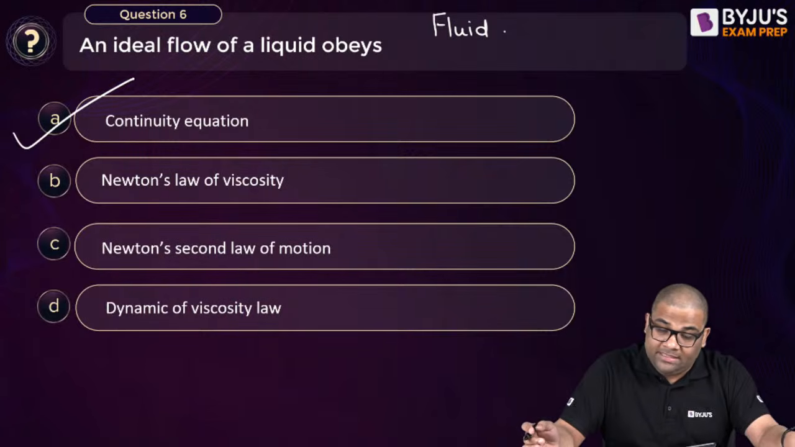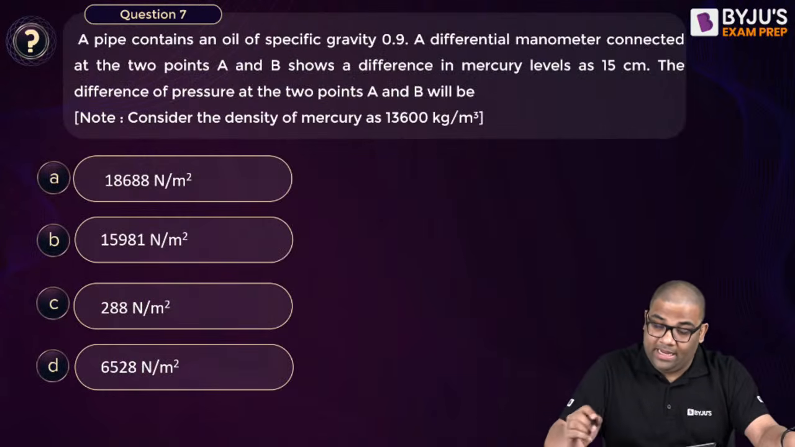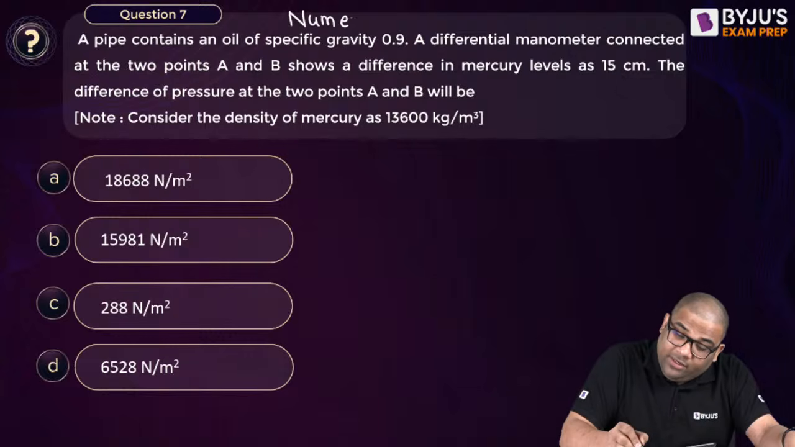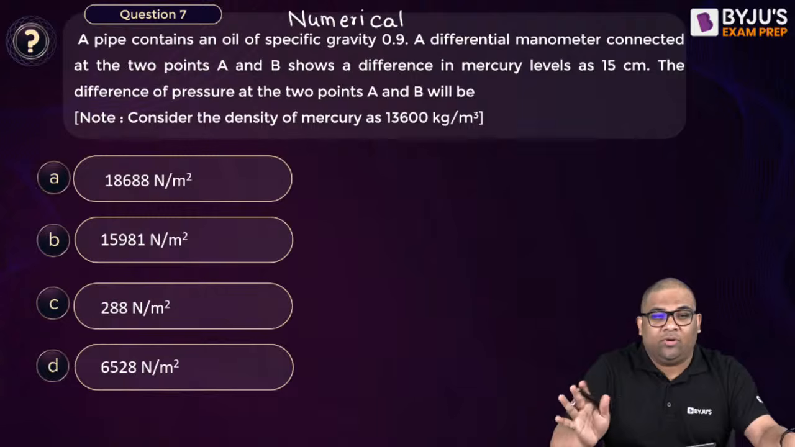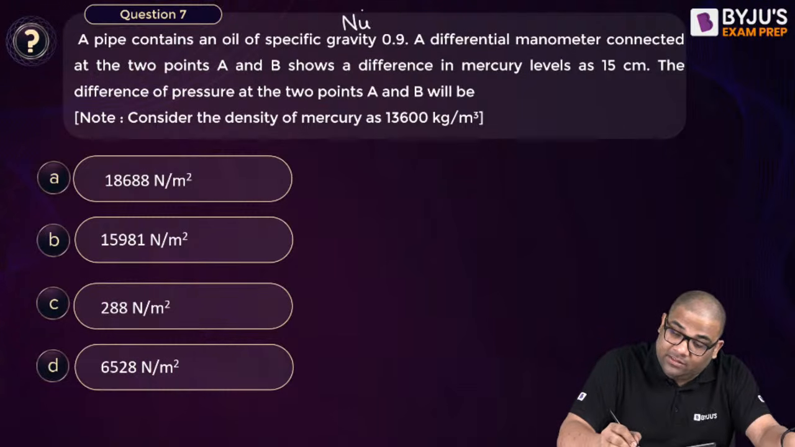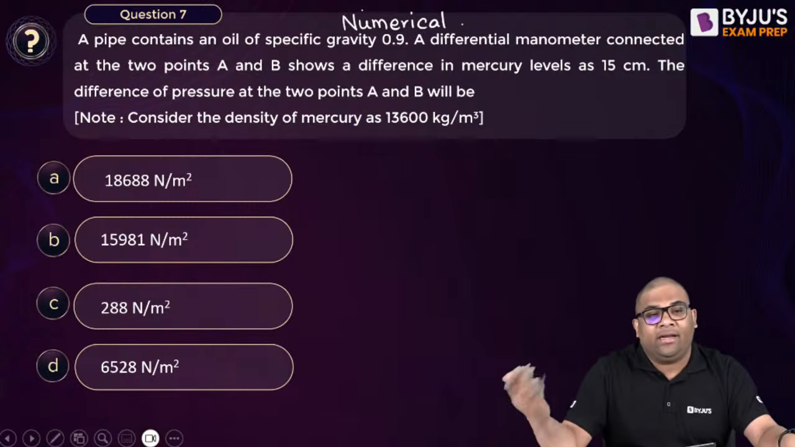Question number 7 then. Again it is a numerical, so we leave it. Whenever a numerical is there, we will attend to it at the end. Don't get attached to numericals. Numerical is there, leave it. We'll attend in the end.